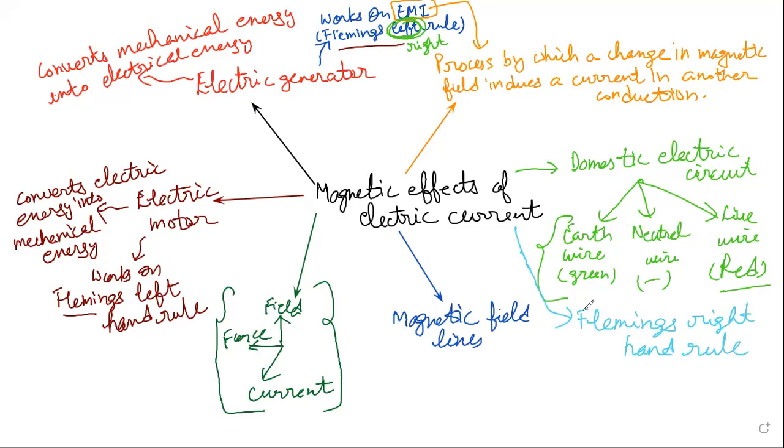If we talk about Fleming's right hand rule, then also if we stretch the middle finger, forefinger, and the thumb in a direction perpendicular to each other, then the same way, the thumb will point toward the direction of motion.